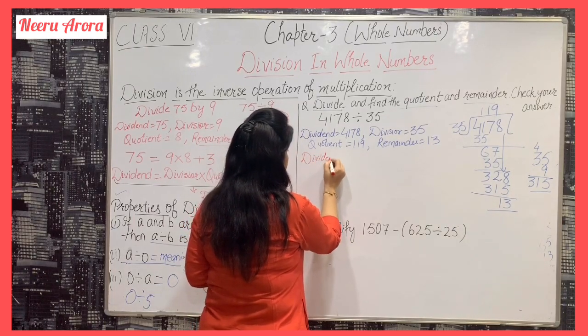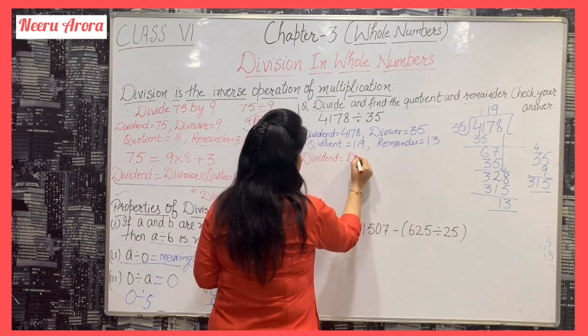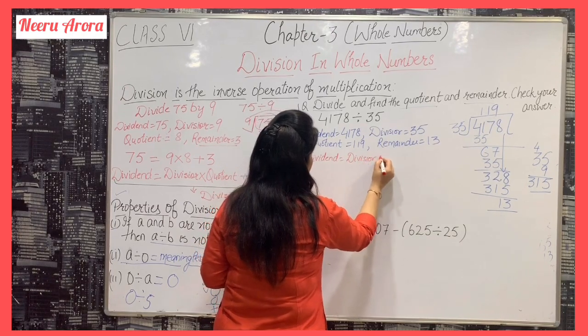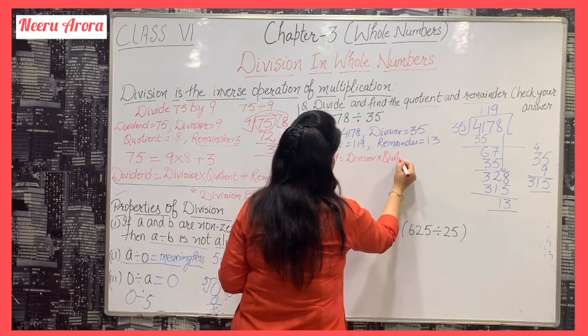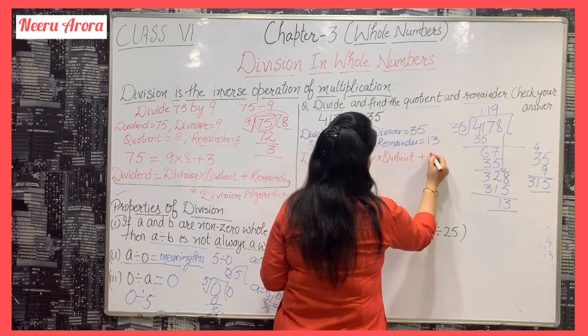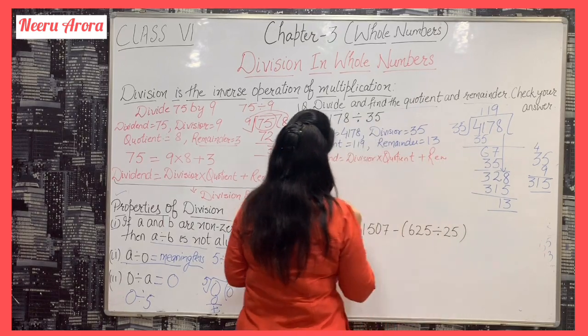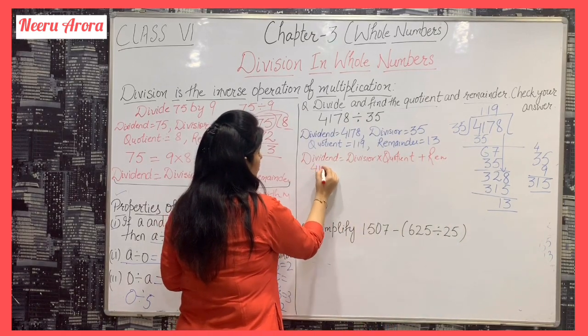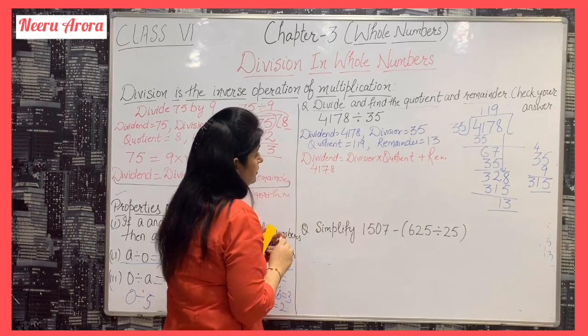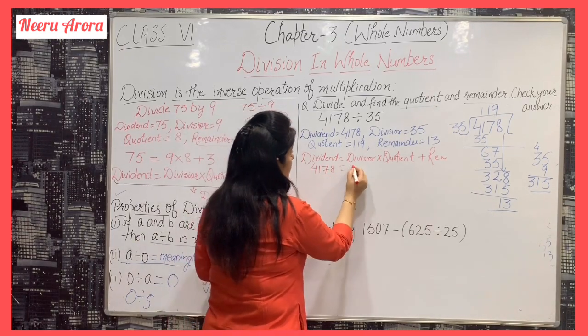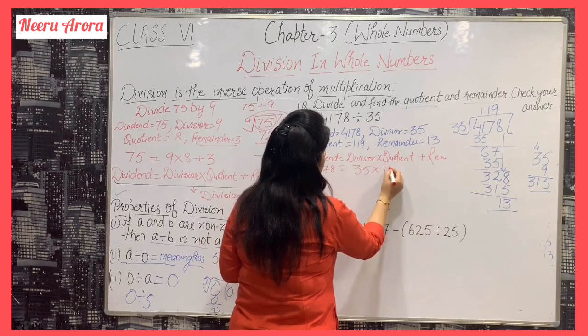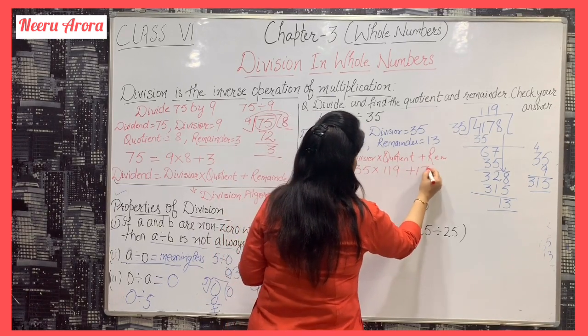Dividend is equal to divisor into quotient plus remainder. Here the dividend is 4178, and the divisor is 35 into 119 plus 13.